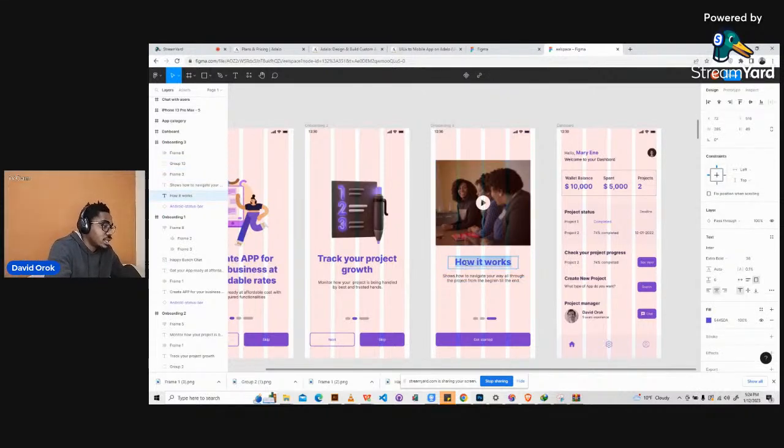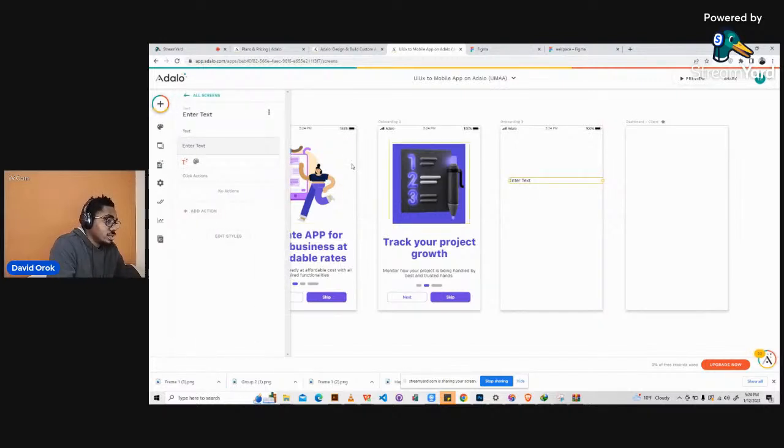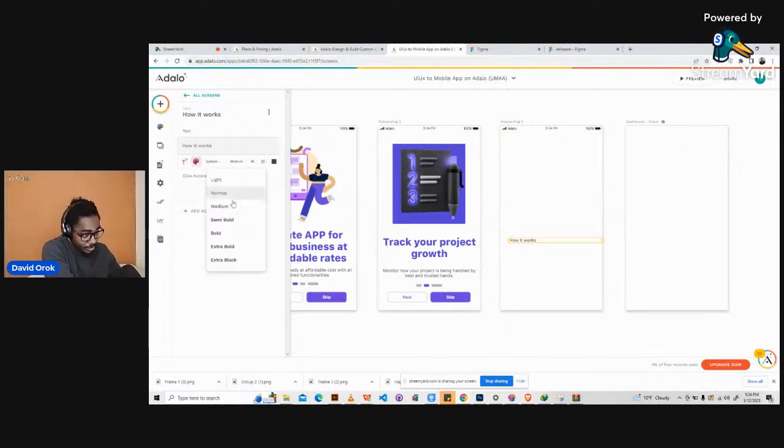So let's copy the text here, how it works. It's the same thing, extra bold 36 and center align and same font color. So let's come here and say, click on add component, add text. We add it here. Okay, so we paste what we copied, how it works. Just drag it down here. Then click on the formatting button, change it to extra bold, and change this to 36.